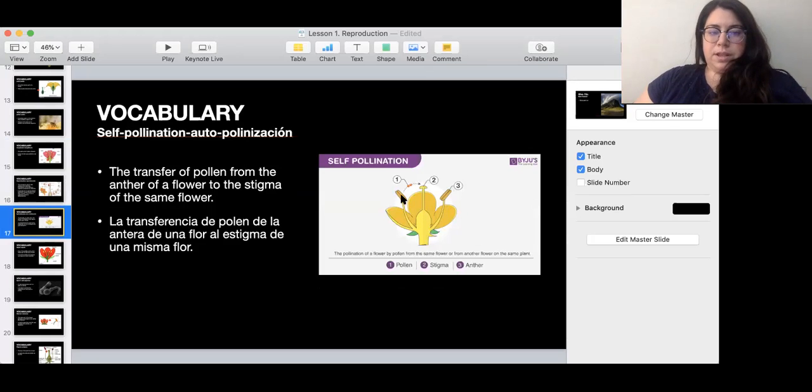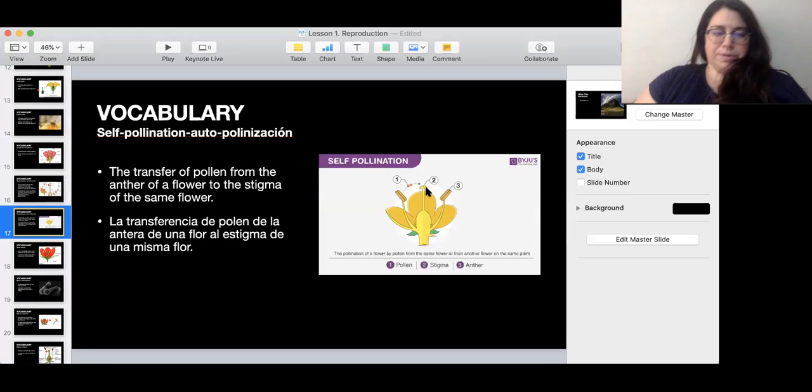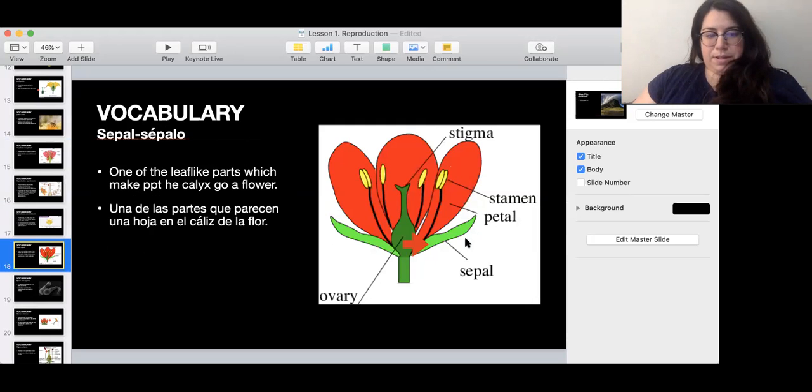Self-pollination happens when pollen goes from the anther of a flower to the stigma of the same flower. Okay, so you don't need more than one flower. Sepal, it kind of looks like a leaf part.